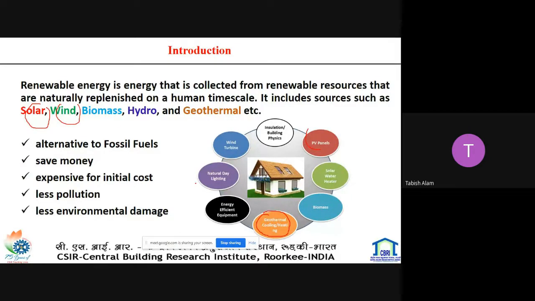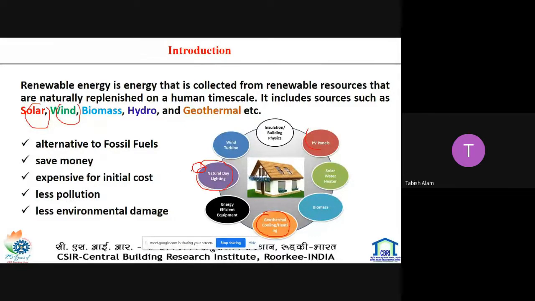Other energy efficient equipment can be integrated with the building so that we can improve the building efficiency. Then natural daylight: in the daytime we have sufficient light to illuminate the interior of the building. So this is a major thing we can implement in the building.